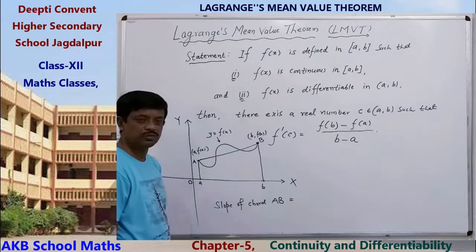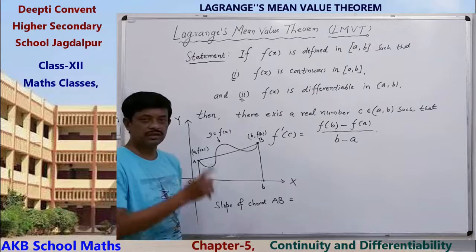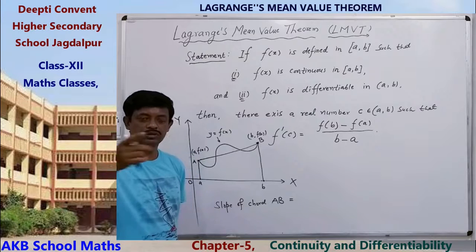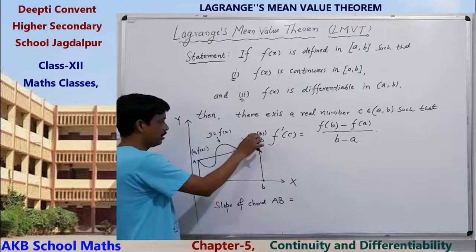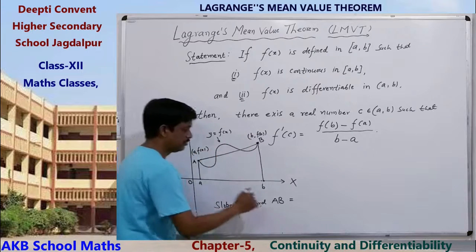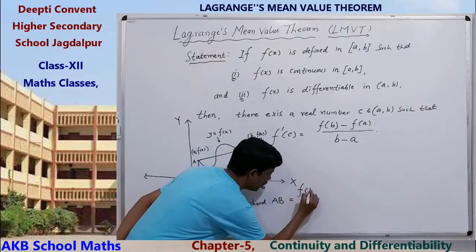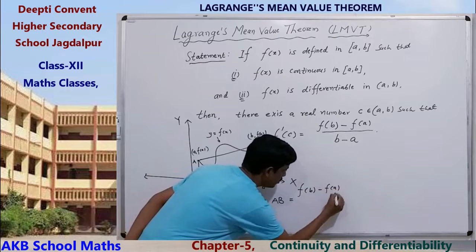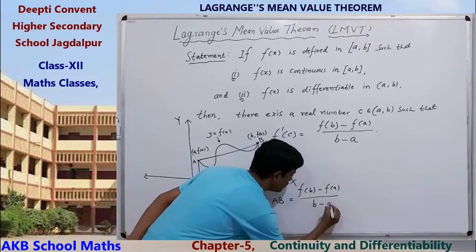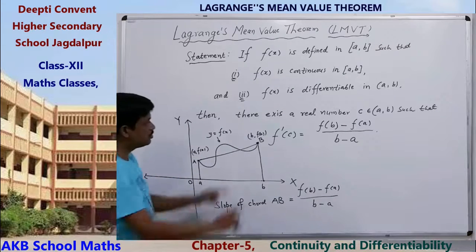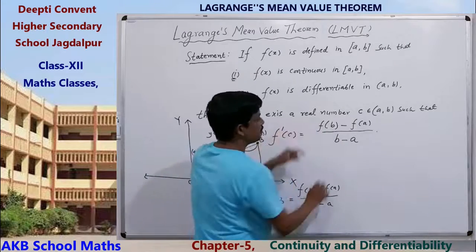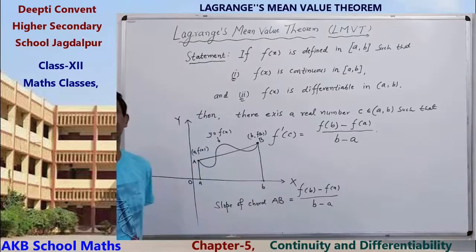You know, the slope connecting two points (x1, y1) and (x2, y2) is (y2 minus y1) upon (x2 minus x1). So the slope is (f(b) minus f(a)) upon (b minus a). Clear?